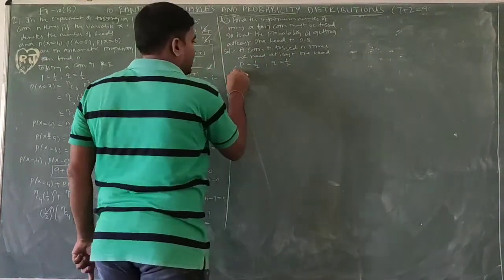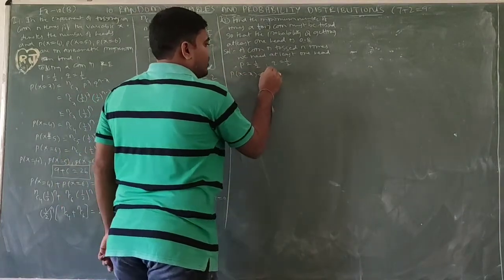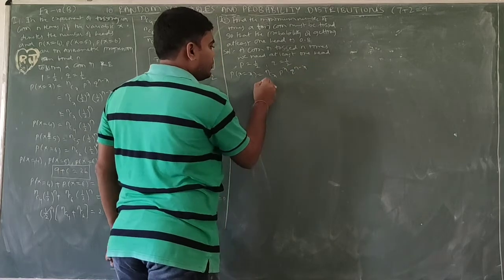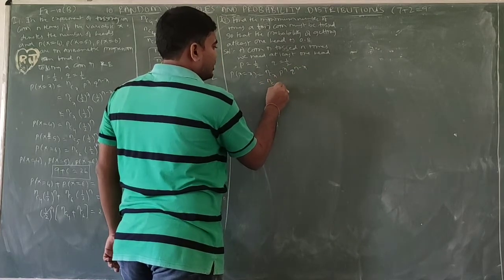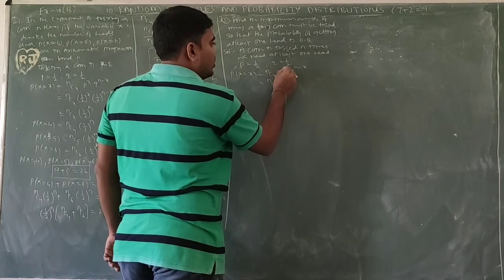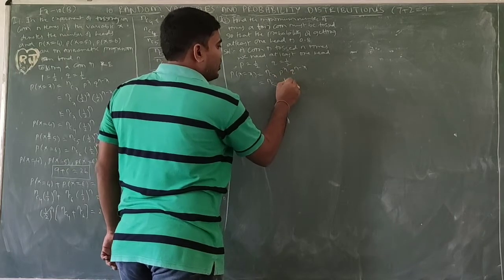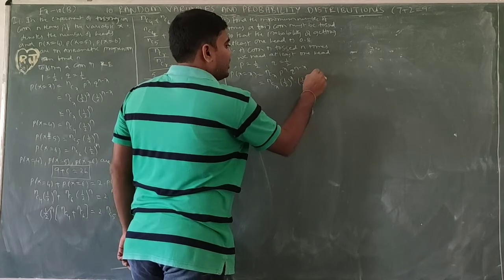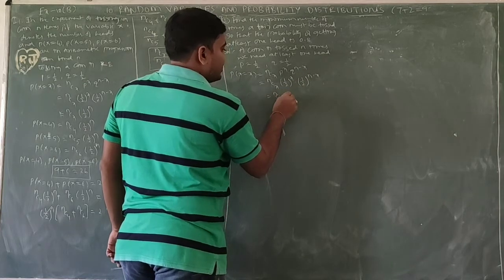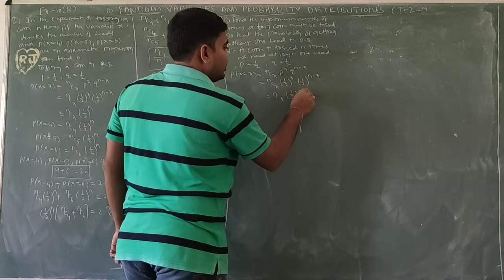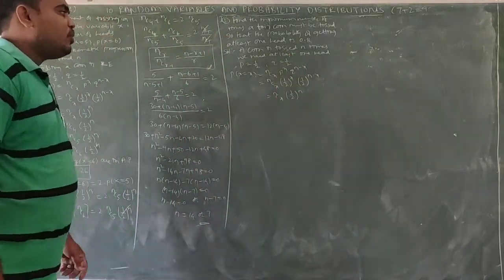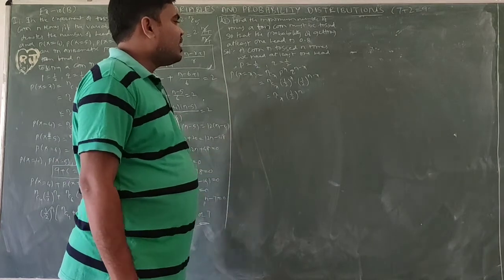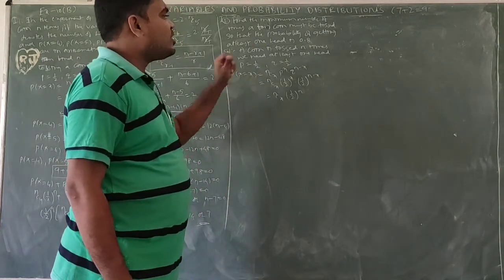So P of x equals the binomial distribution formula, nCx p power x, q power n minus x. n we don't know, x also we don't know exactly. P value 1 by 2 whole power x, q value 1 by 2 whole power n minus x. So nCx 1 by 2 whole power n. So P of x equal to this. This is the formula.